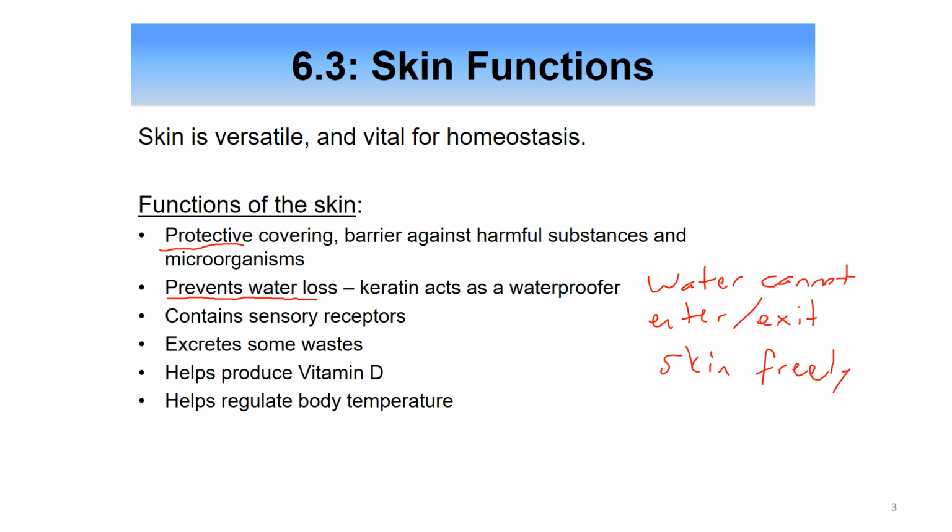Skin also contains sensory receptors. It helps with excretion of waste, helps produce a precursor of vitamin D. This precursor of vitamin D is then converted to its functional form in our kidneys. Skin also is important for body temperature regulation.